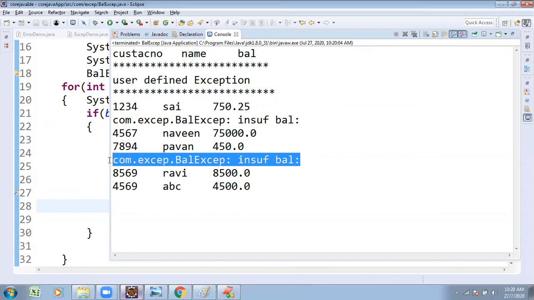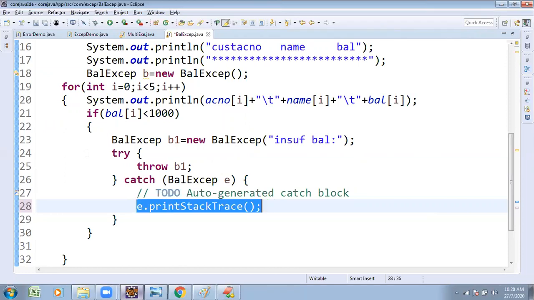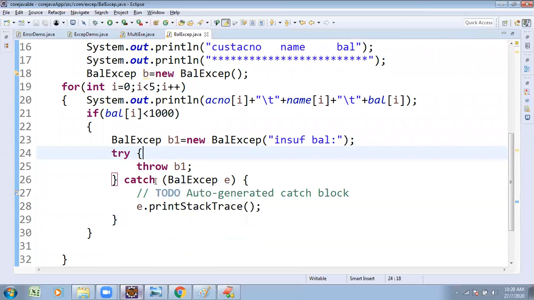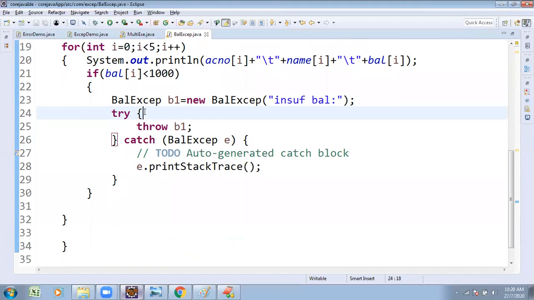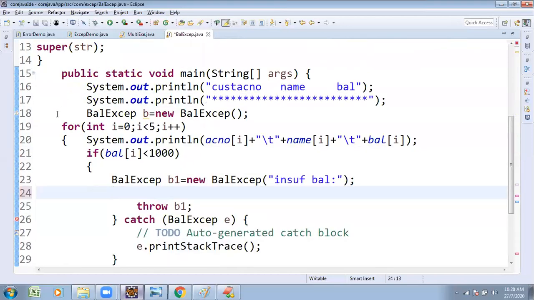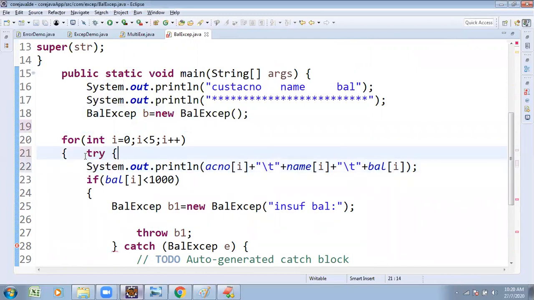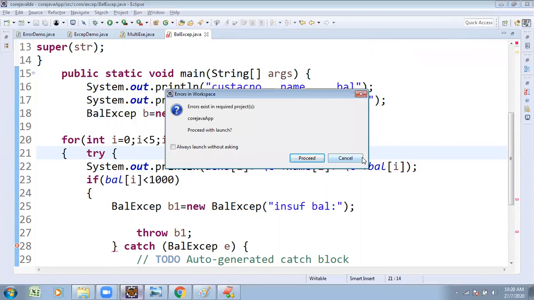Otherwise, one more technique is also possible. What is the technique we are going to use? By using the throws keyword. By using try and catch blocks we handle it, but instead of using try and catch, put this try block entirely inside the for loop. Previously, I only gave it up to the throw block. Now you observe.